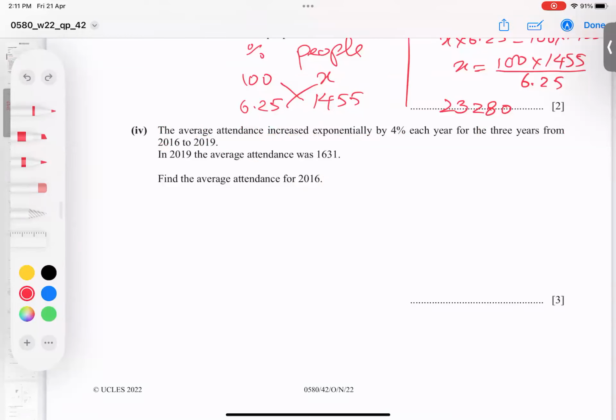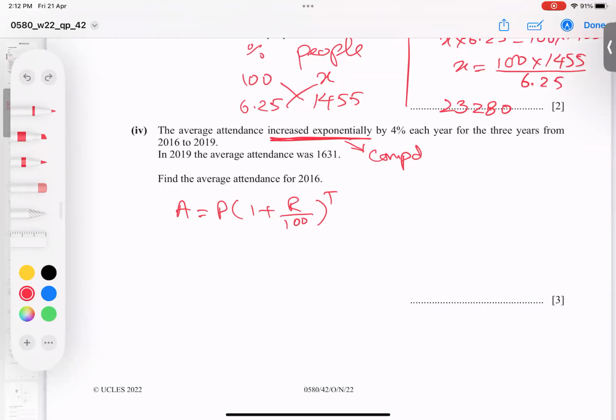So for your knowledge, whenever exponentially increase or decrease comes, we will apply the compound interest formula. And the compound interest formula is A equals P times (1 plus R over 100) to the power T. If increase, then plus. If decrease, then minus. So I hope this part is clear.